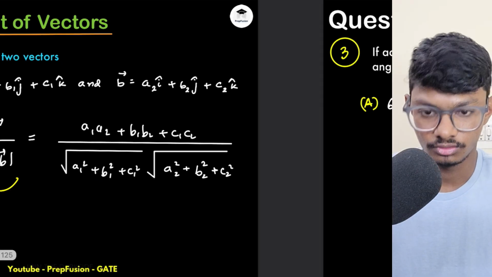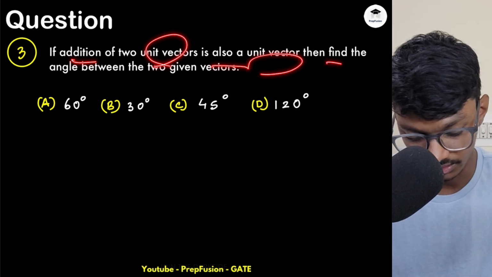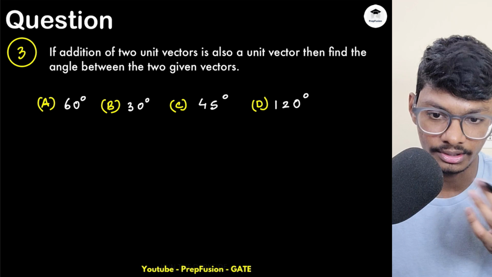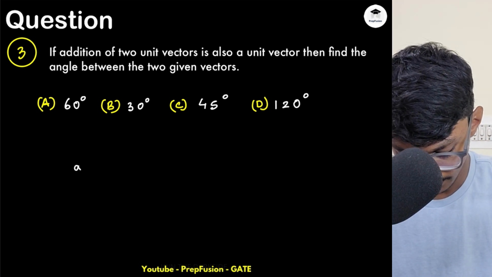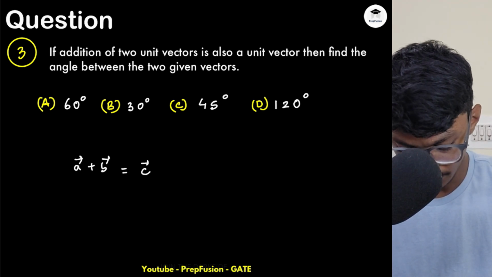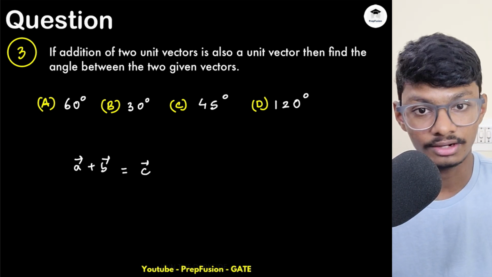Okay, so let's do an example. If the addition of two unit vectors is also a unit vector, then find the angle between the two vectors. So they are talking about the addition of two vectors. Let's take any arbitrary vectors A plus B, and I'm getting C vector, and they are saying that these are also unit vectors.